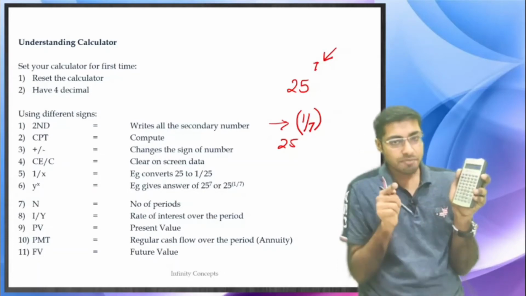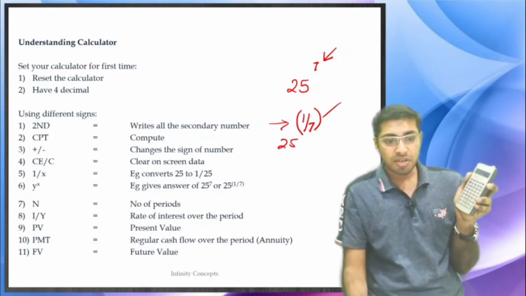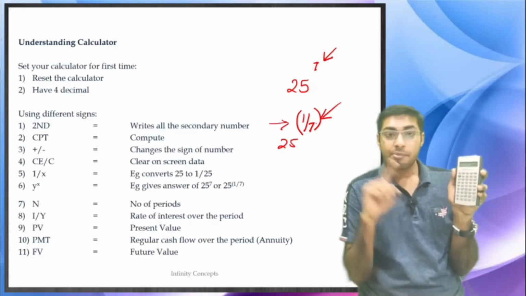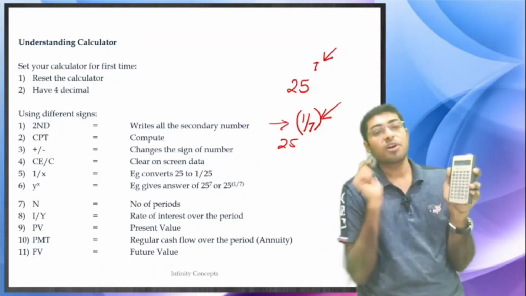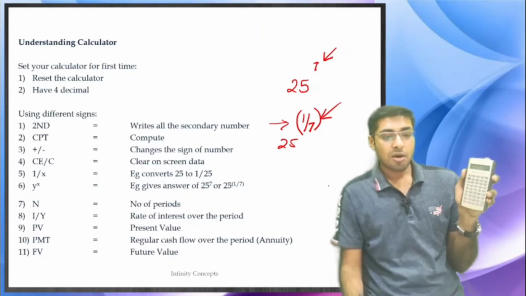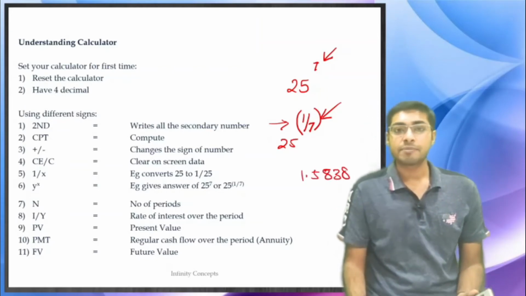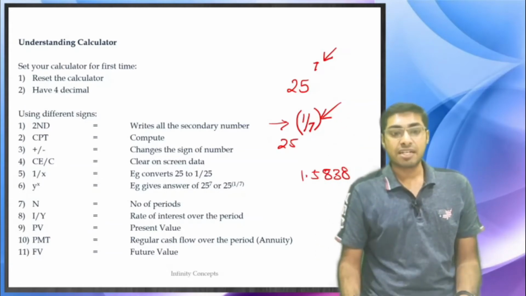Once you close the bracket, 0.1429 has come. So they have actually given you the answer of 1 divided by 7, which is 0.1429. But they have not yet given you the answer of 25 to the power 0.1429. So click on equals and you get 1.5838. This is what your 25 to the power 1 divided by 7 is.